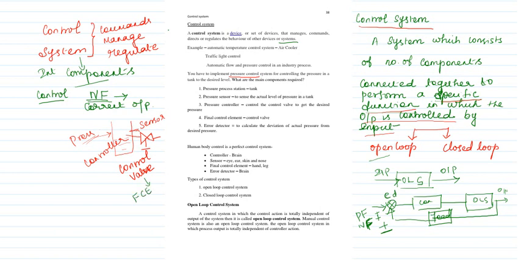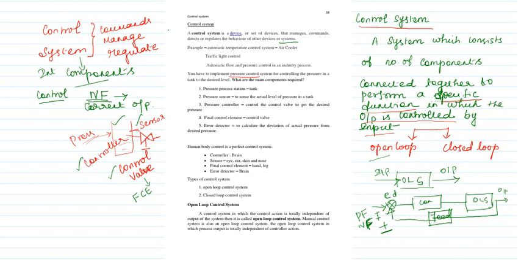Okay, so you can just look at, I am in need of controller part, I am in need of sensor part, then I am in need of control valve, and then tank. So these are all the 4 things very important to implement the pressure control system. So the same thing I am going to implement in my closed loop system.